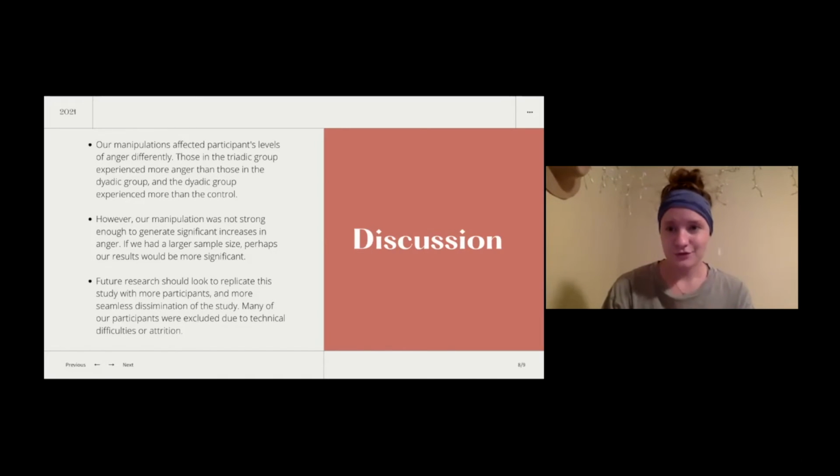So in the future, we would love to replicate this research or have anyone replicate this research and smooth over some of those bumps that we ran into, get larger sample sizes to have at least 30 in each of the groups that we want to measure. And then also figure out some ways to fix some of the problems we ran into with technology.